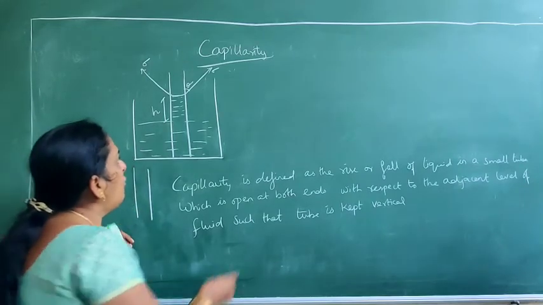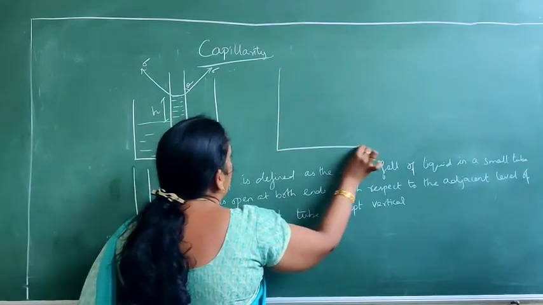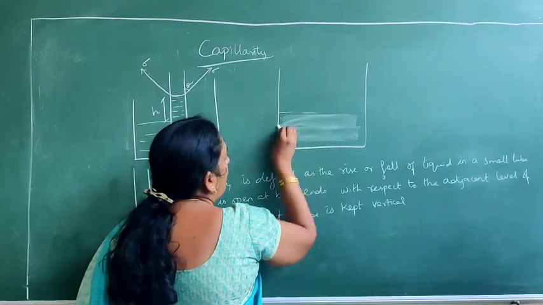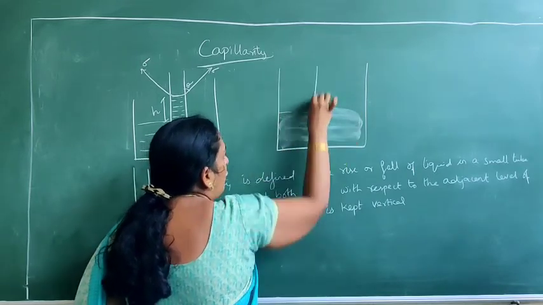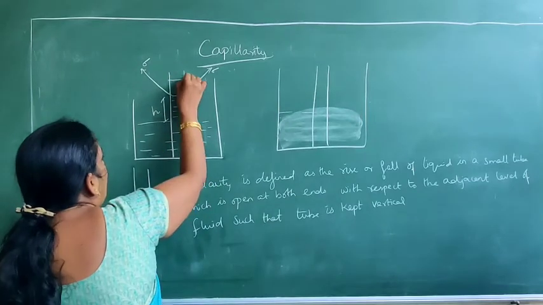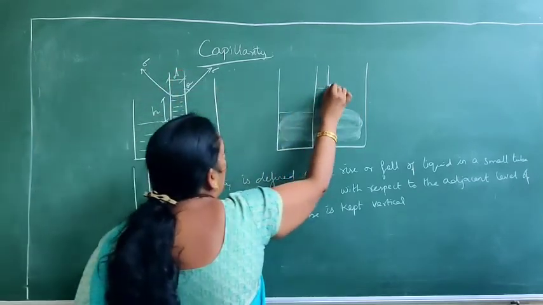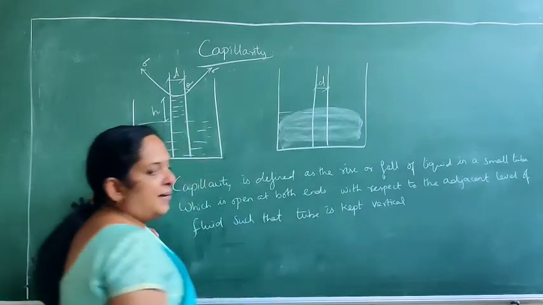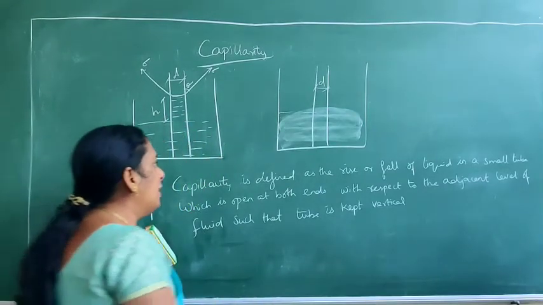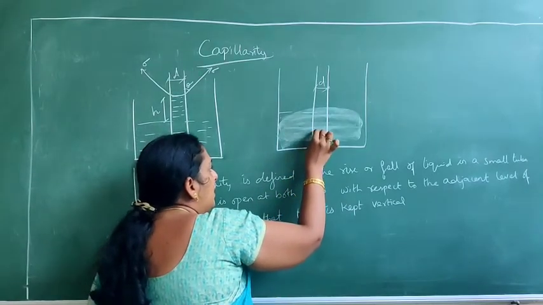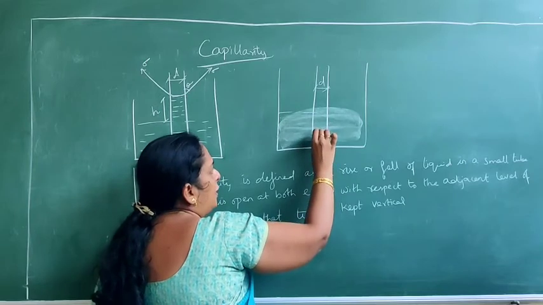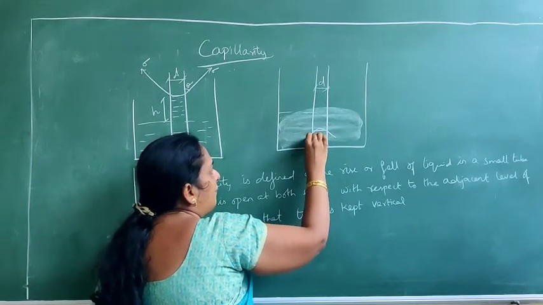But what happens if you keep it in the case of mercury? In the same beaker, here I am going to fill it with mercury. I am going to keep once again the same tube of this diameter d. Will the mercury rise up in this tube? No, definitely not. It is not like a rise, it's like a depression. That's why you will get it like this.